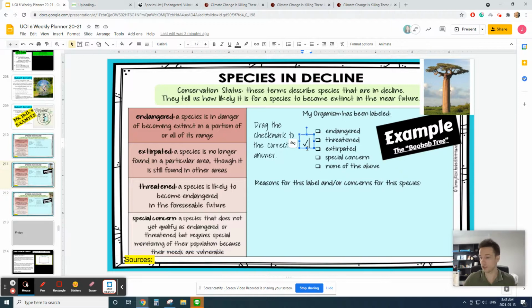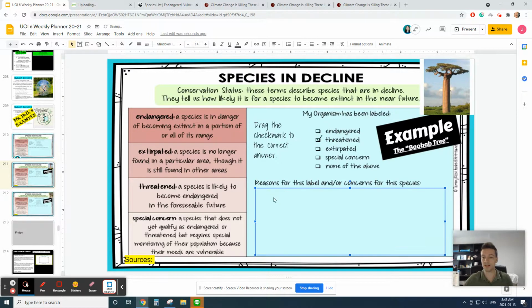Now still, it's not so clear which category I put it into. If it doesn't say exactly and you're not totally sure, you're welcome to make your own opinion based on the research that you've read, as long as your reasons connect to what you've said. So for here, I think maybe threatened is the best choice, because it doesn't seem like they're endangered yet, but they're becoming endangered because of global warming. So I'm going to put it as threatened.